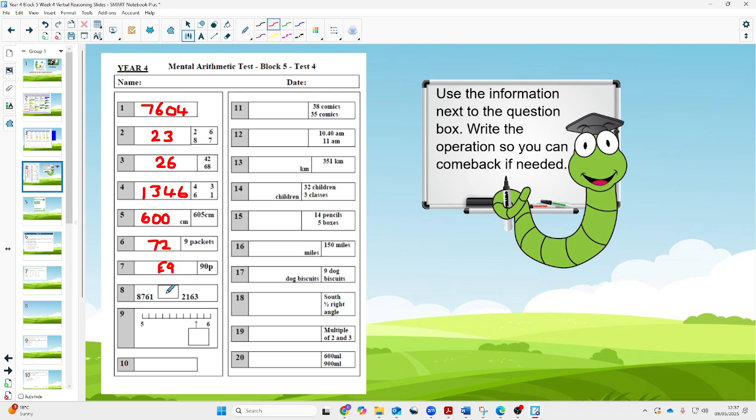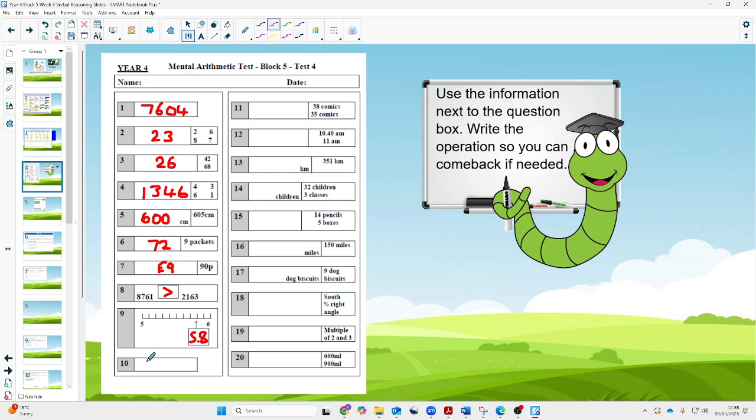Number 8, we're looking at the symbol to go that way. So it reads as 8,761 is greater than 2,163, because of course the bigger part of the greater than symbol is facing 8, 7, 6 and 1. Number 9, we're looking at 5.8, because if you add up the number of divisions, each division stands for 0.1 or 1/10. So 5.8 for that one.